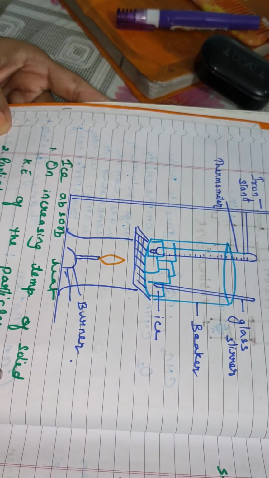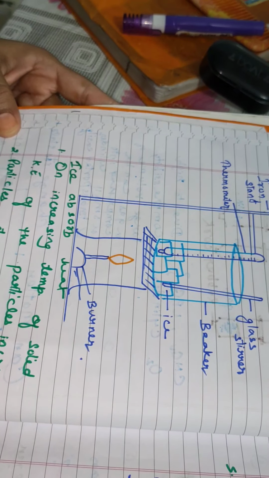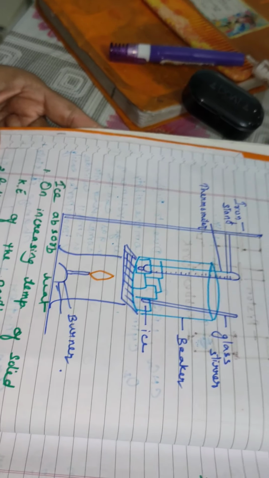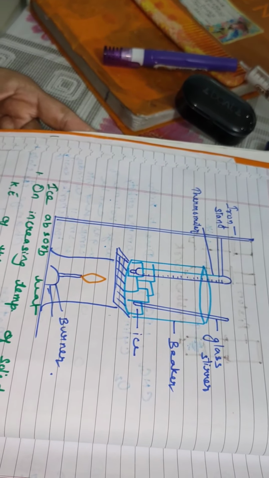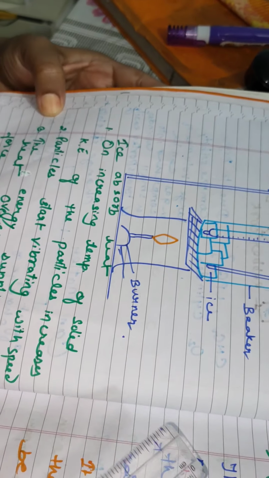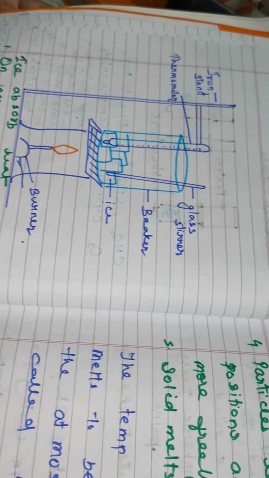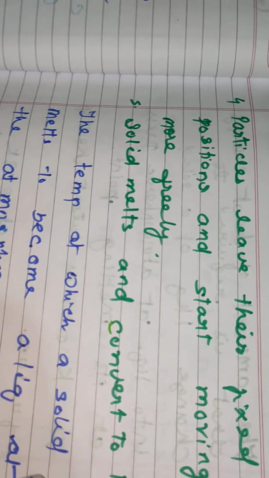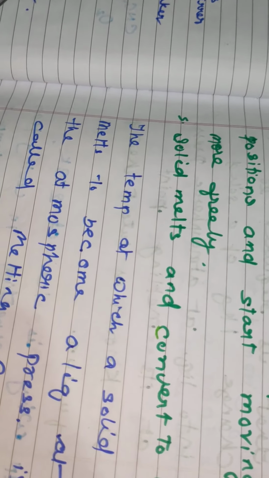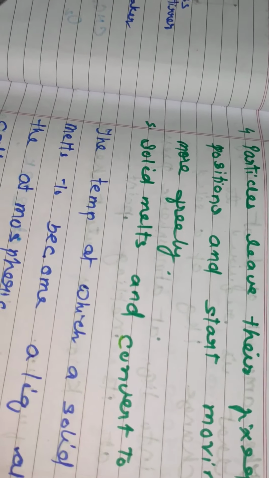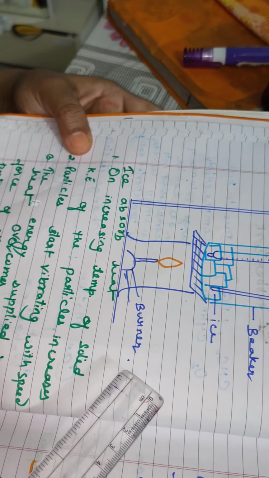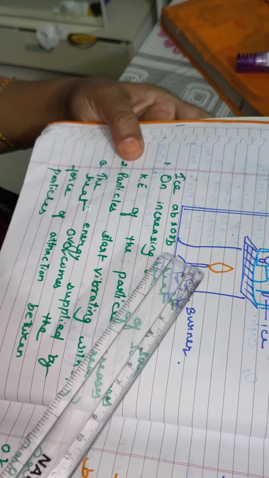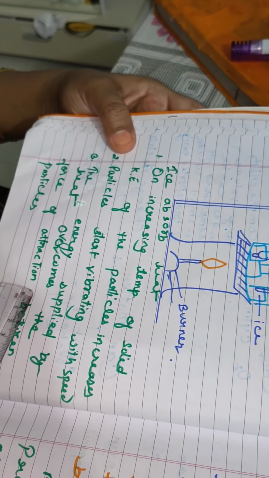On increasing temperature of solid, kinetic energy of the particles increases. Particles start vibrating with speed, and the energy supplied by heat overcomes the force of attraction between the particles. Particles leave their fixed position and start moving more freely. So solid melts and converts to liquid. Why is this thermometer not showing any rise in the temperature? Because the energy which we are giving to it is used in the following function.